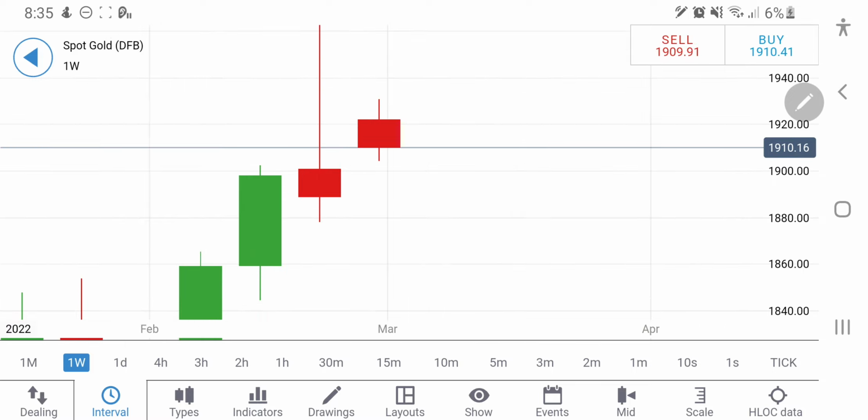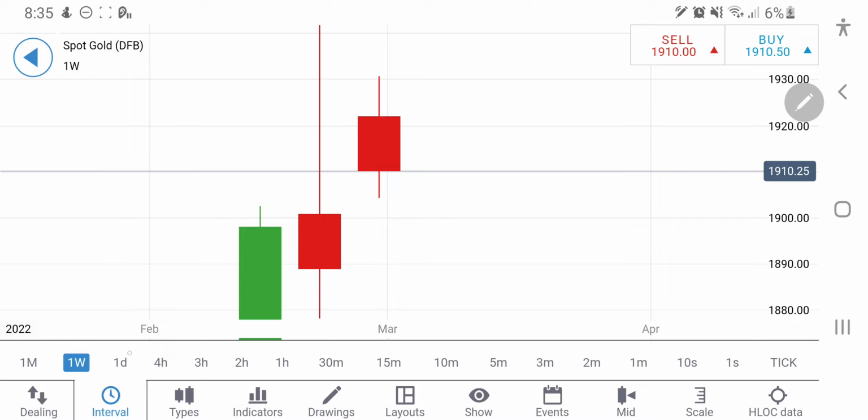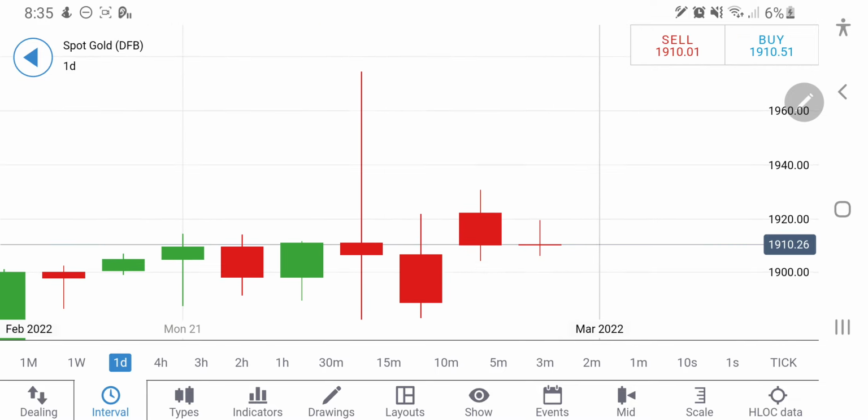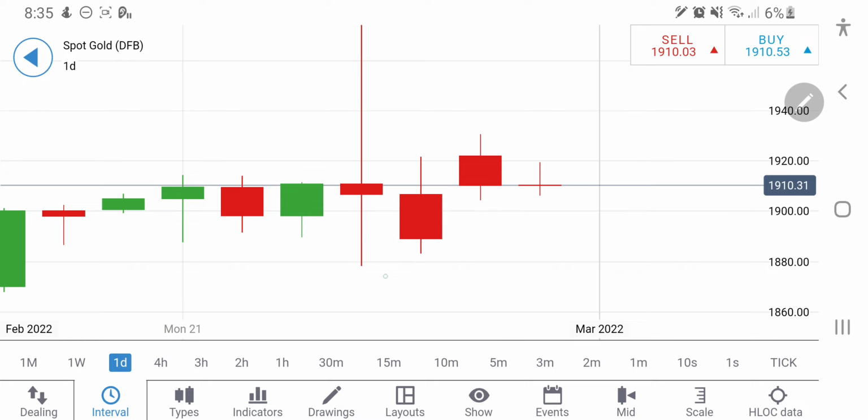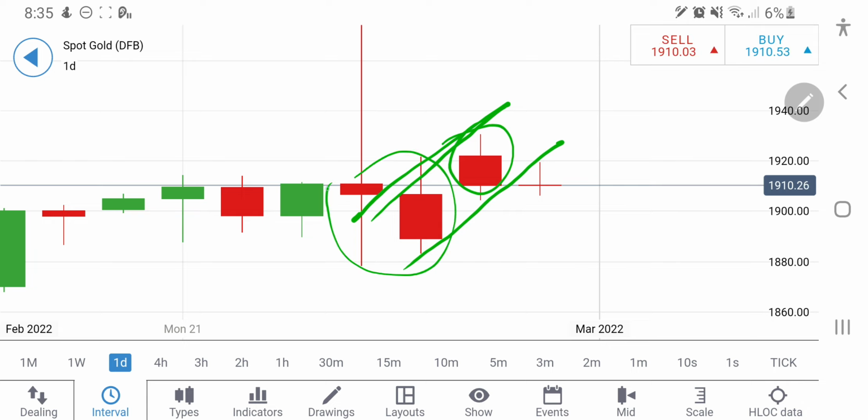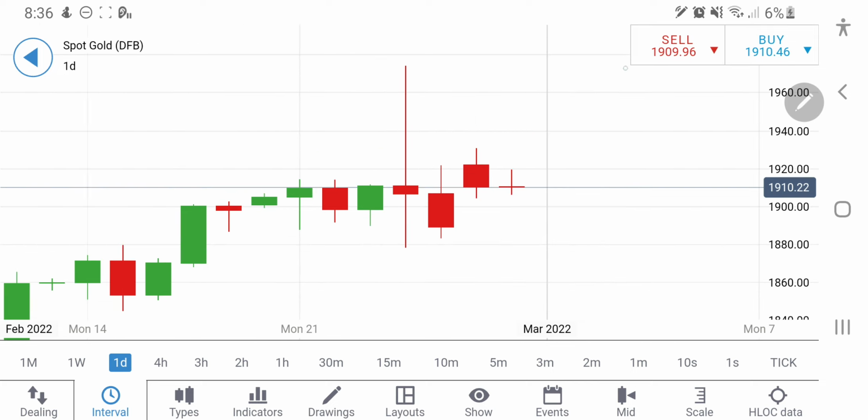Let's come back to the daily charts first. On the daily charts you can see bearish candles have formed. This is over the weekend, and this is the last 2 days candle. You can see it has formed red candles and is now trading with a rise here. There is a support available at 1905 levels. Breaking 1905, you can expect it to move further down towards 1895 levels and again 1891 levels. So it can possibly try to trade within this range itself, because the candle is red.